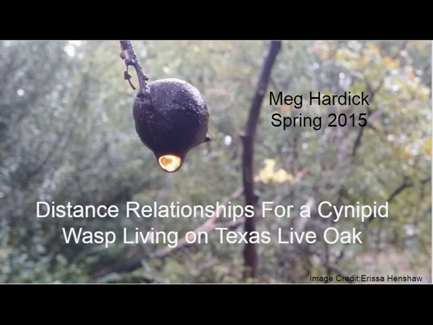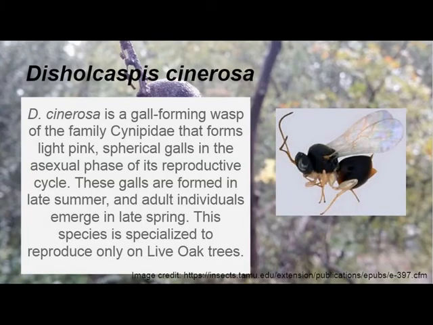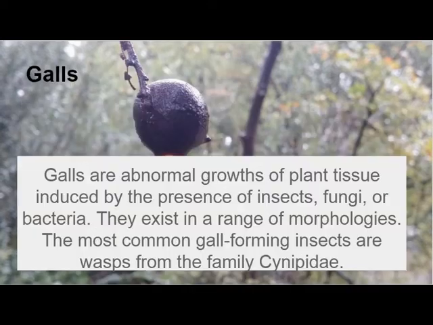Most people are completely unaware of the complex communities of small-bodied organisms that exist all around them. However, these microcommunities are important parts of a diverse ecosystem and lead to greater understanding of biodiversity. The microcommunity formed by the gall wasp Discocaspis cinerosa on the Texas live oak is an important part of global biodiversity. Galls are abnormal growths of plant tissue induced by the activities of bacteria, fungi, and insects.